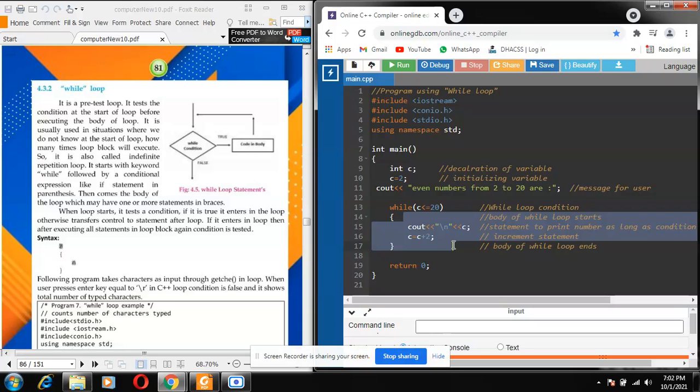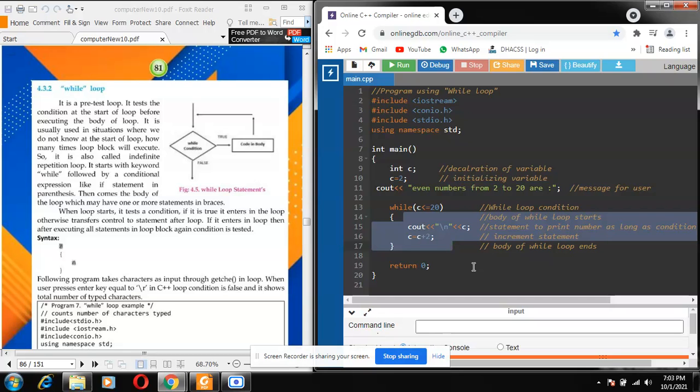When the loop starts, it tests a condition. If it is true, it enters the loop. Otherwise, it transfers the control to the statement after the loop. If it enters the loop, then after executing all statements in the loop block, the condition is tested again.